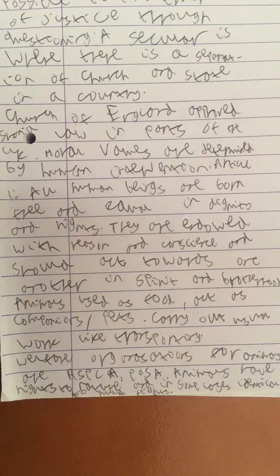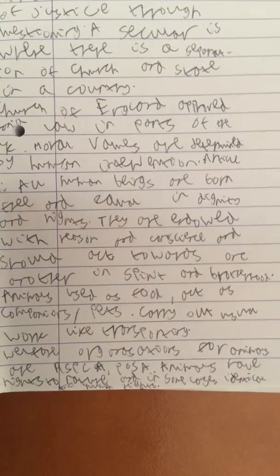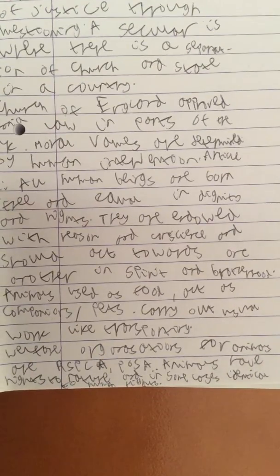Carry out unusual work like transporting. Welfare organisations for animals are the RSPCA, sorry, my tongue's going a bit weird, and PETA, and animals have rights to nature and in some cases identical to human rights as well as other rights.